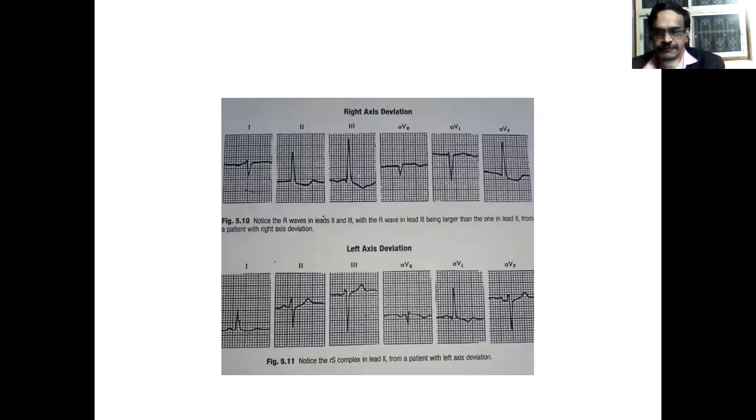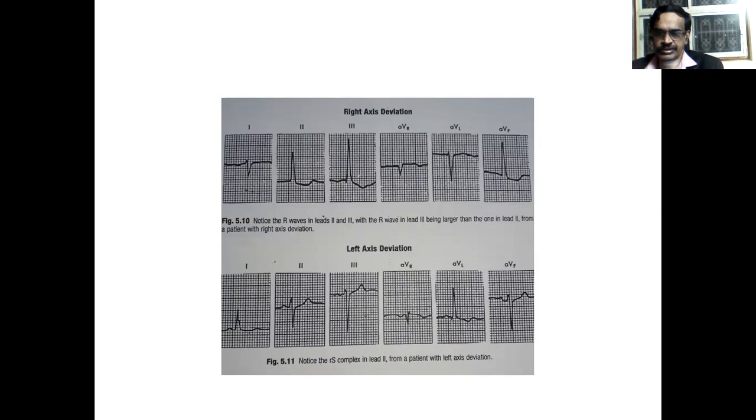So here, right axis deviation. You can see lead 1 shows a biphasic tracing. And lead 3 and aVF show tall R waves of more or less equal height. So lead 3 is plus 120 degrees and lead aVF is plus 90 degrees. Between that means it is the right axis deviation, somewhere around 100 or 105 degrees. That is the right axis deviation.